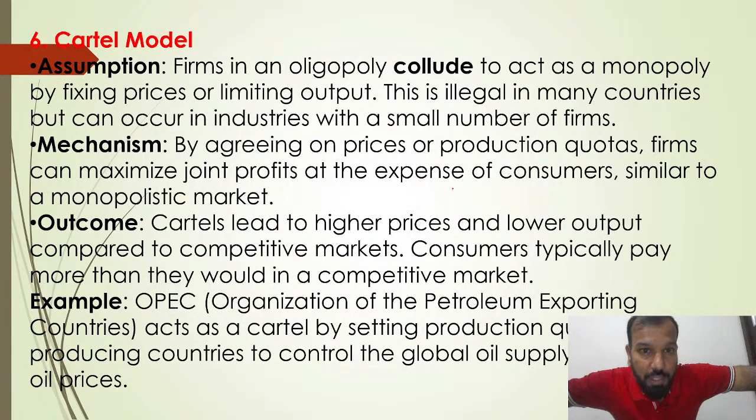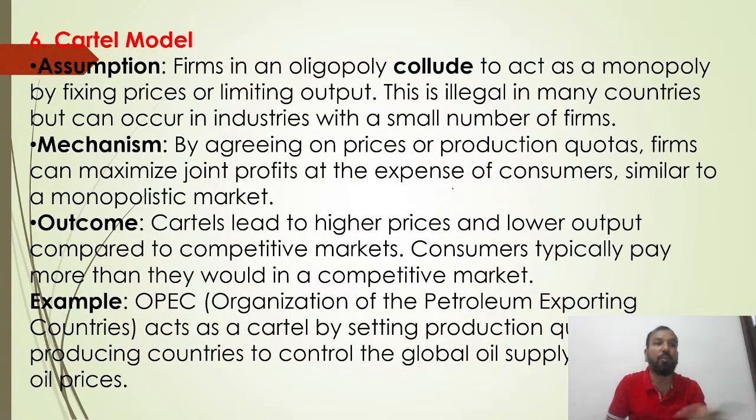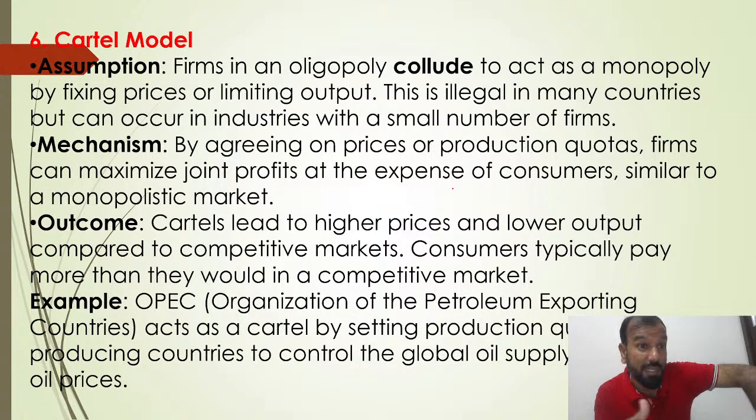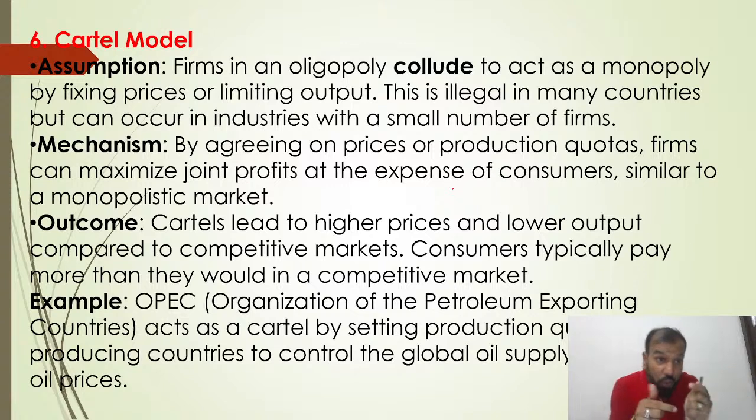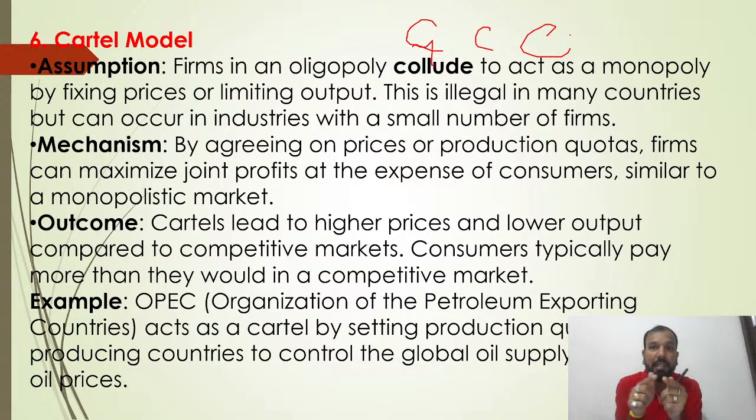A cartel is where firms in an oligopoly collude to act as a monopoly. Sometimes oligopolies can create a monopoly in the market. So when businesses in an oligopoly want to create a monopoly, through the cartel model we can create the monopoly in the market. Under oil cartels, I have been giving the example of the Middle East, the GCC, Gulf Cooperation Council. How did they create the cartel?